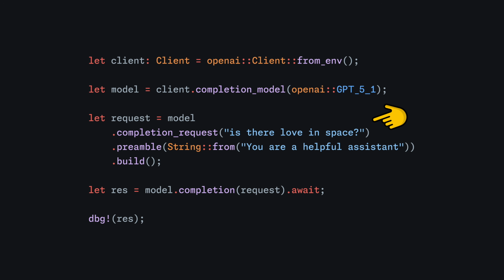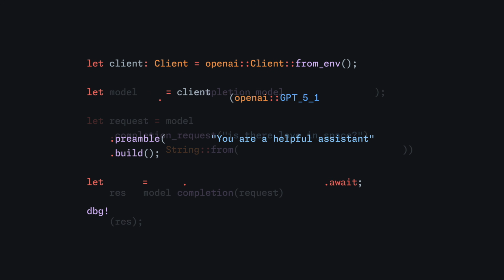But yeah, the string literal passed to the completion request is the prompt, and the preamble tells the model what role it should play. If you're doing something this simple, you might not even need to use RAG, but if you do, the APIs are short and sweet. Cranking things up just a small notch for now.